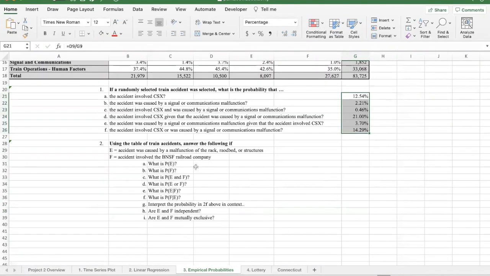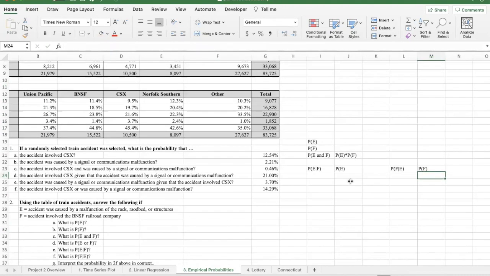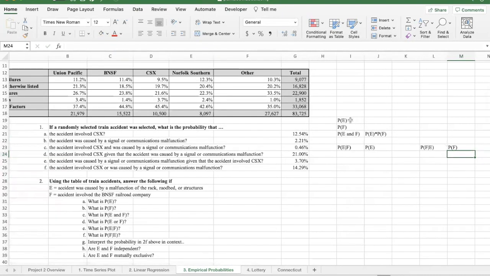And here's another way to do those same probabilities. When you look at, are the events E and F independent? All right, so to check for independence, what we have to do is to identify our two events. And so the probability of E, that would be the probability of CSX. That was this 0.254 number. So I'm going to bring that one over. There it is. Probability of F would be the accident was caused by communication failure.